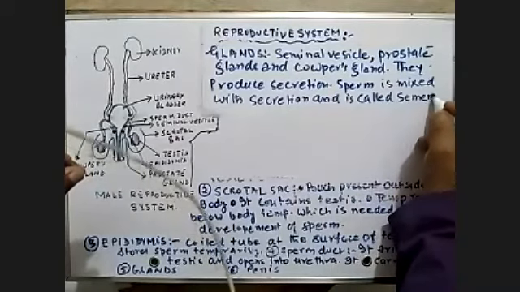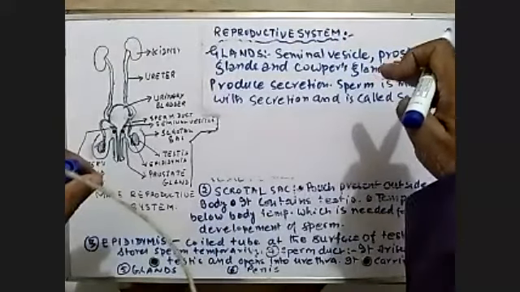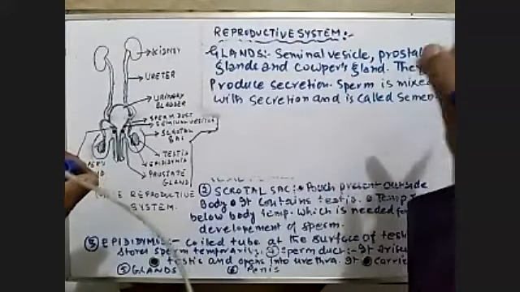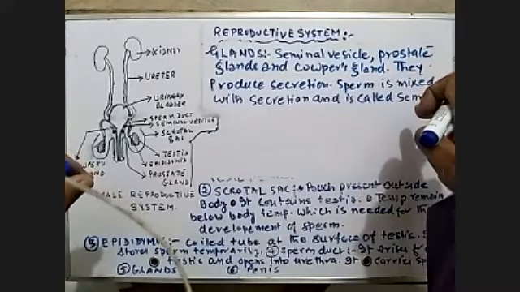So along with the secretion produced by the seminal-vesicle, the prostate gland, and the Cowper's gland, the sperm mixes. After mixing, this is called semen.